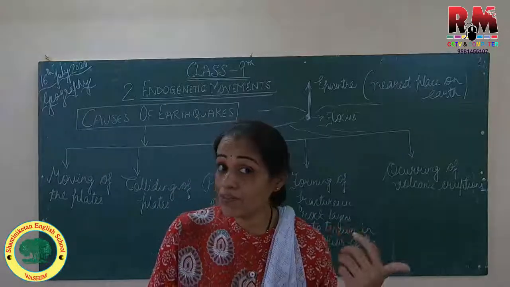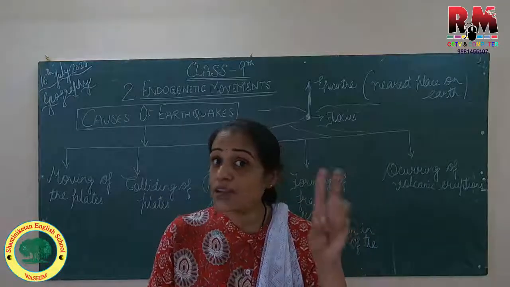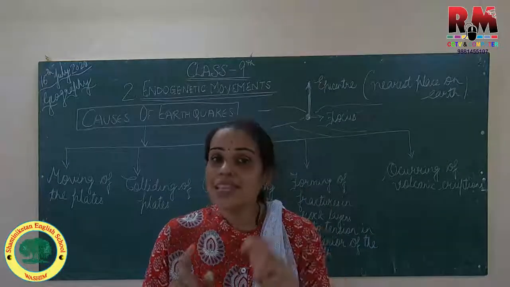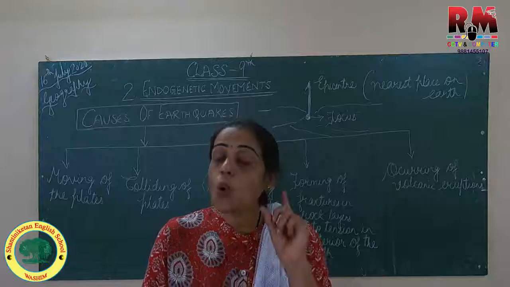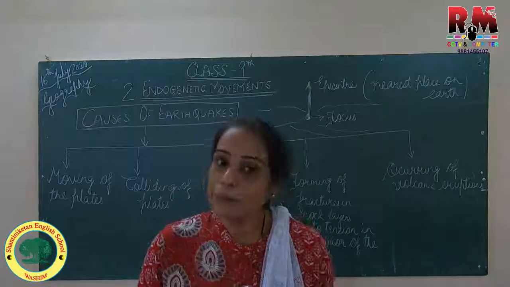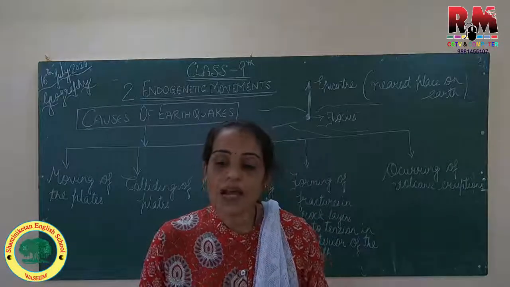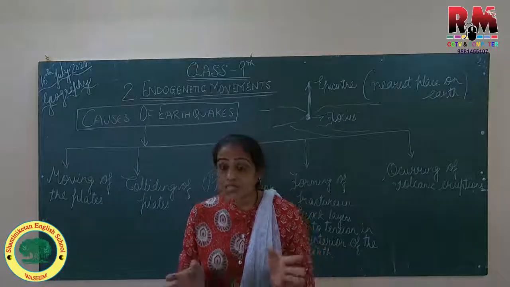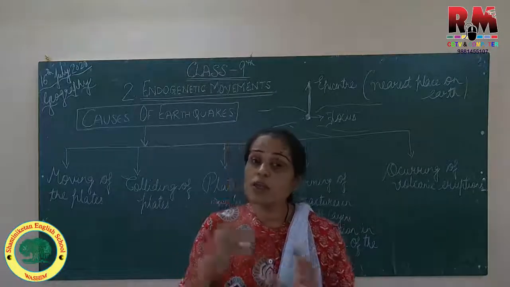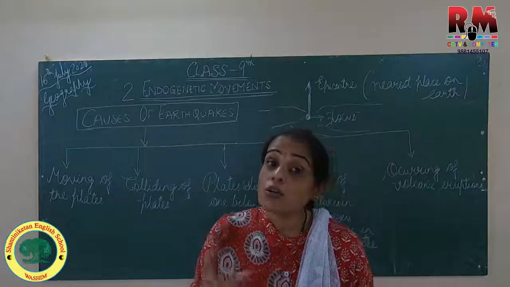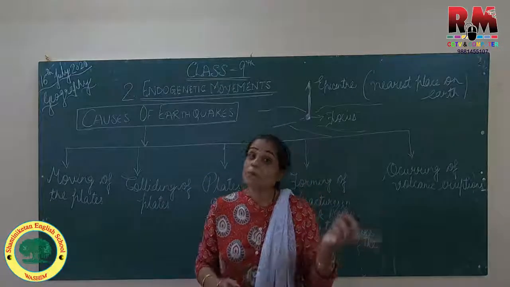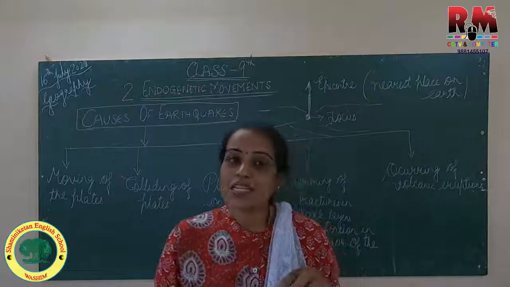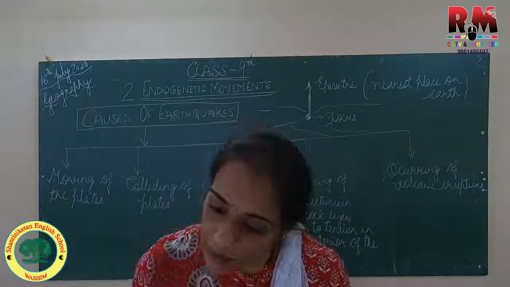Now these waves can travel only through the solid medium. In the P wave we have seen they can travel through solid, liquid and gaseous, but the secondary wave can travel only through solid medium. They get absorbed as they enter the liquid medium, because their velocity is less as compared to the P wave. That is why they get absorbed in liquid medium.